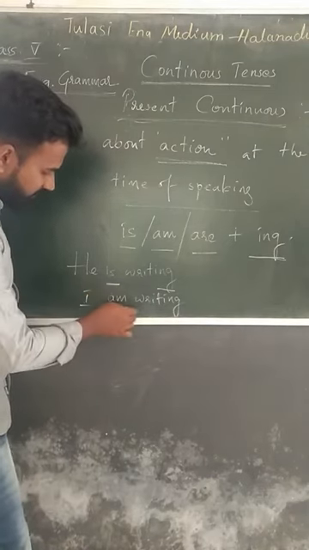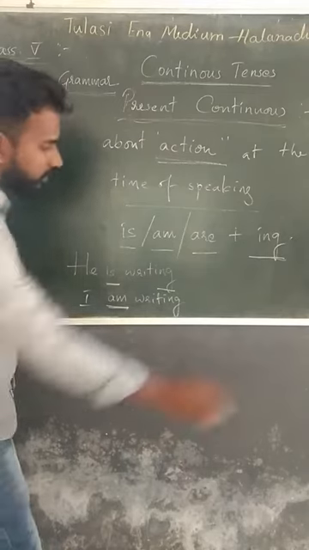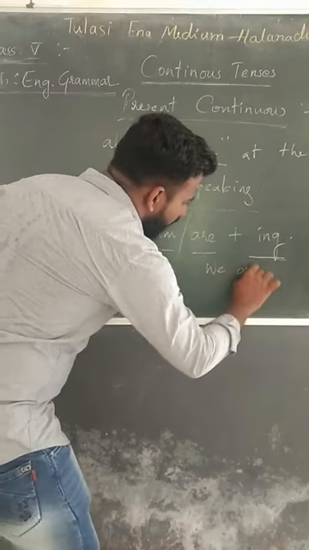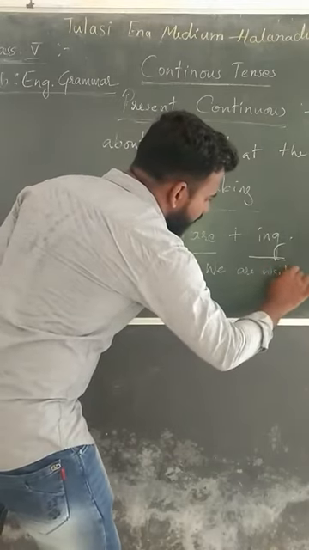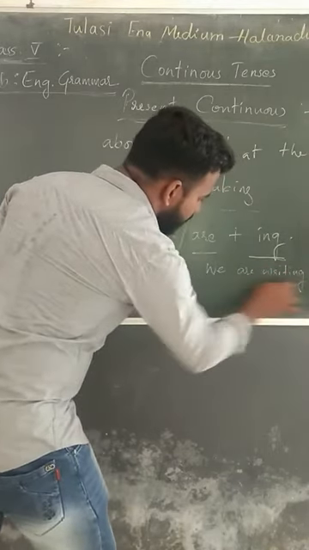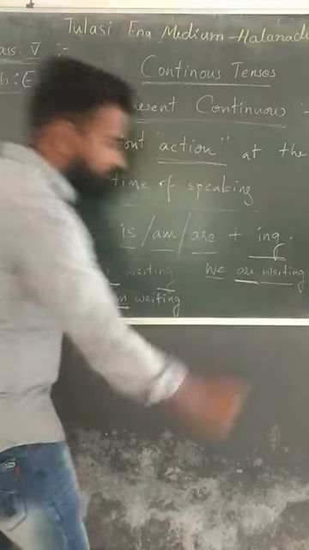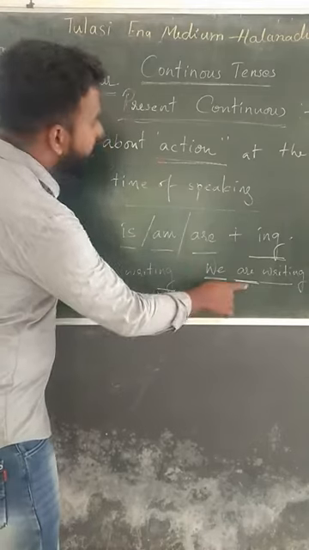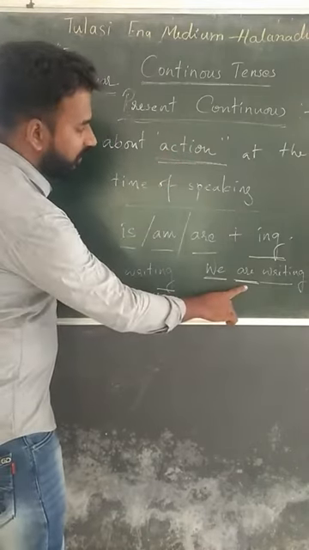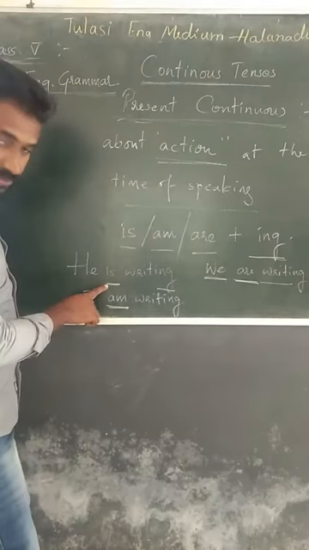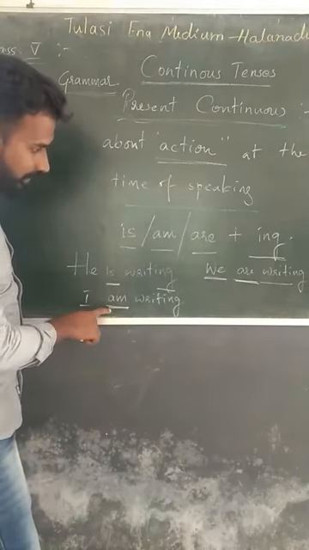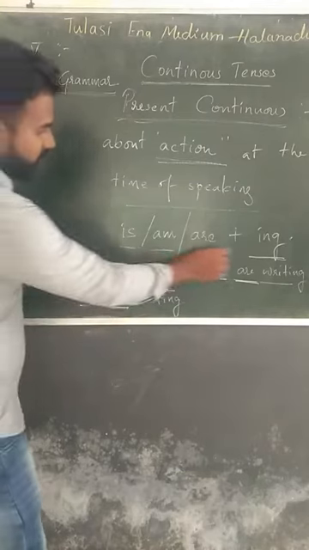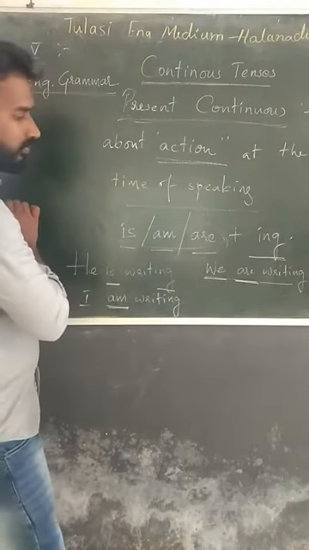And if it is we, we are writing. I am using the same example to avoid confusion. We use are because it is plural and present. In the past, we can't use this.